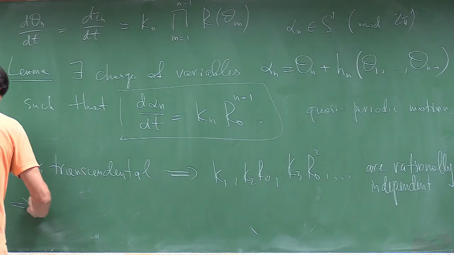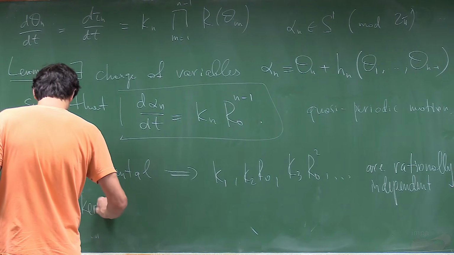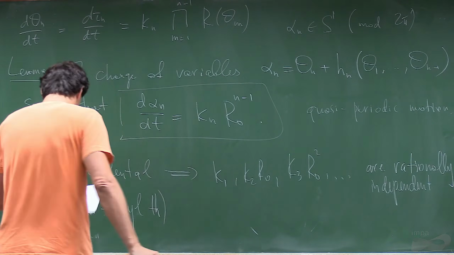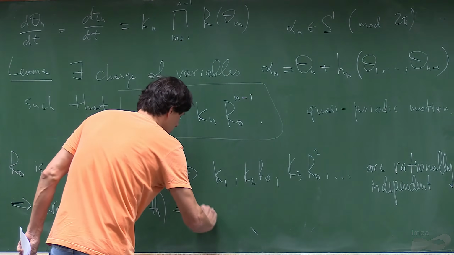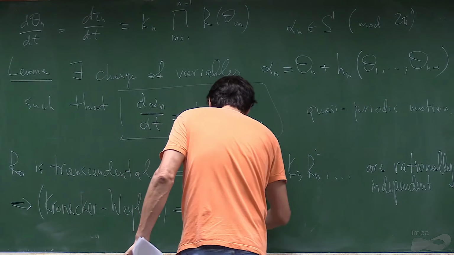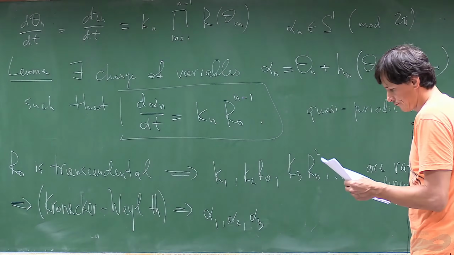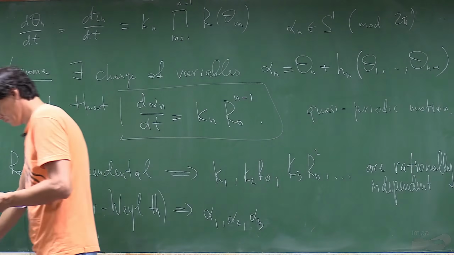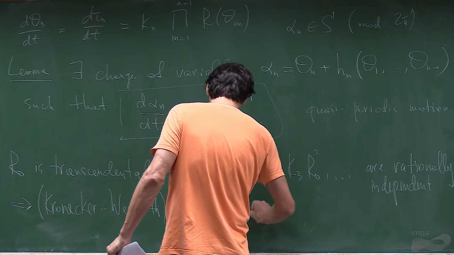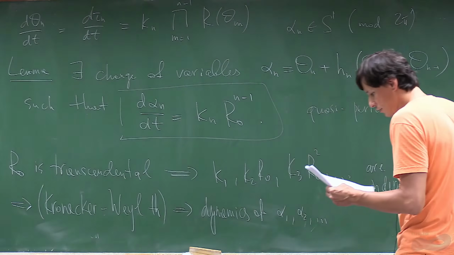And then there is a theorem from dynamical systems which is called the Kronecker-Weyl theorem, which tells us that the dynamics of these alphas is uniquely ergodic.